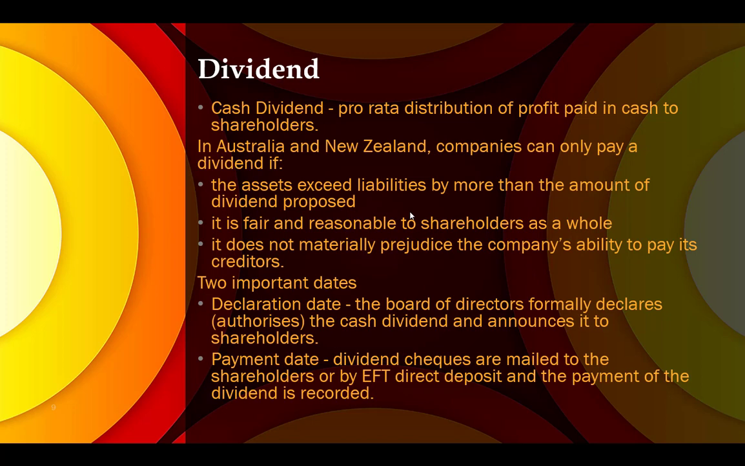So two important dates. The first one is declaration date. That will be when the directors formally declares or authorizes the distribution of cash dividends. And the payment, of course, will be the date where the company will send or mail the checks for dividends. Or if they're using electronic fund transfer, they can do direct deposit.